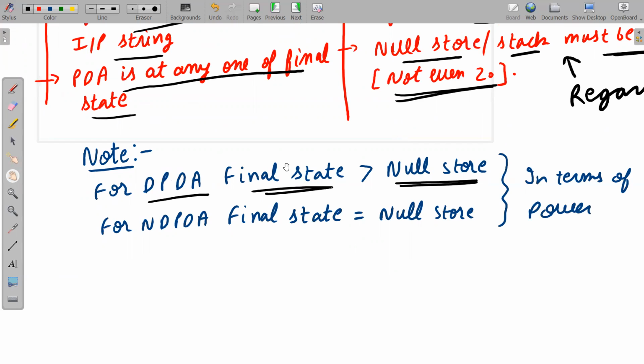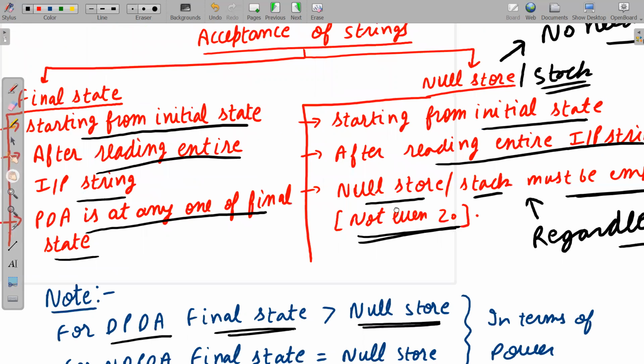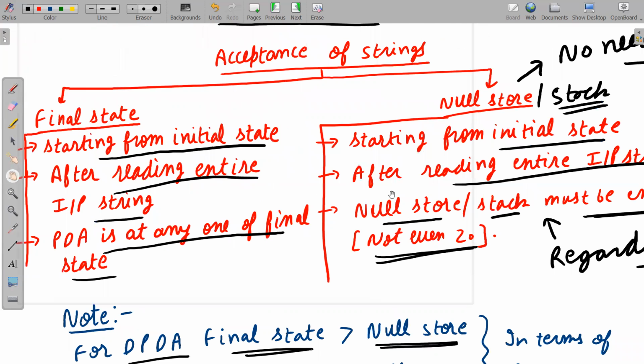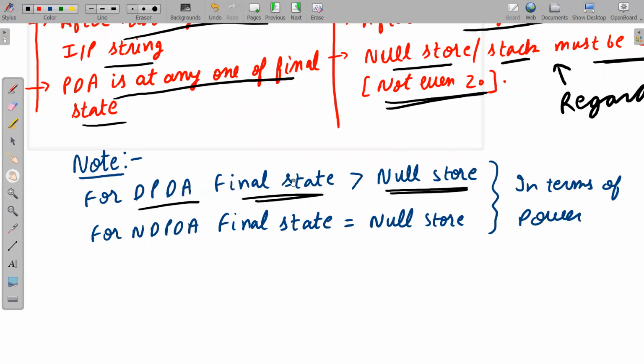That means there are some CFLs which can be accepted by DPDA with final state, but cannot be accepted by DPDA with null store. We have two ways of acceptance, by final state as well as null store. So the way of accepting a string by final state is more powerful in case of DPDA than the way of accepting a string by null store in DPDA. So final state is more powerful than null store.